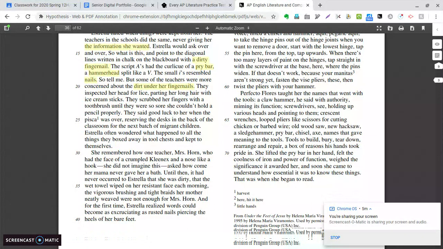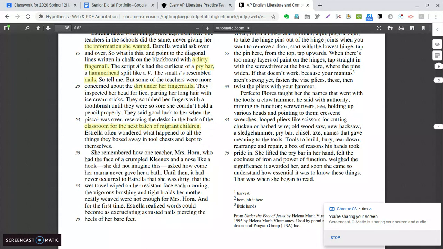They said good luck to her when the pisca, and I'm saying that so Anglo, I know, but we'll come down here and it says that means the harvest. The harvest was over, reserving the desk in the back of the classroom for the next batch of migrant children, right? So they don't really take an interest in her learning, the teachers don't, because they see her as transitory. She comes, she leaves, she's not there for long, she's not our problem, right? She's just one of the many batches of migrant children coming through. So here, that tone is rather dismissive.